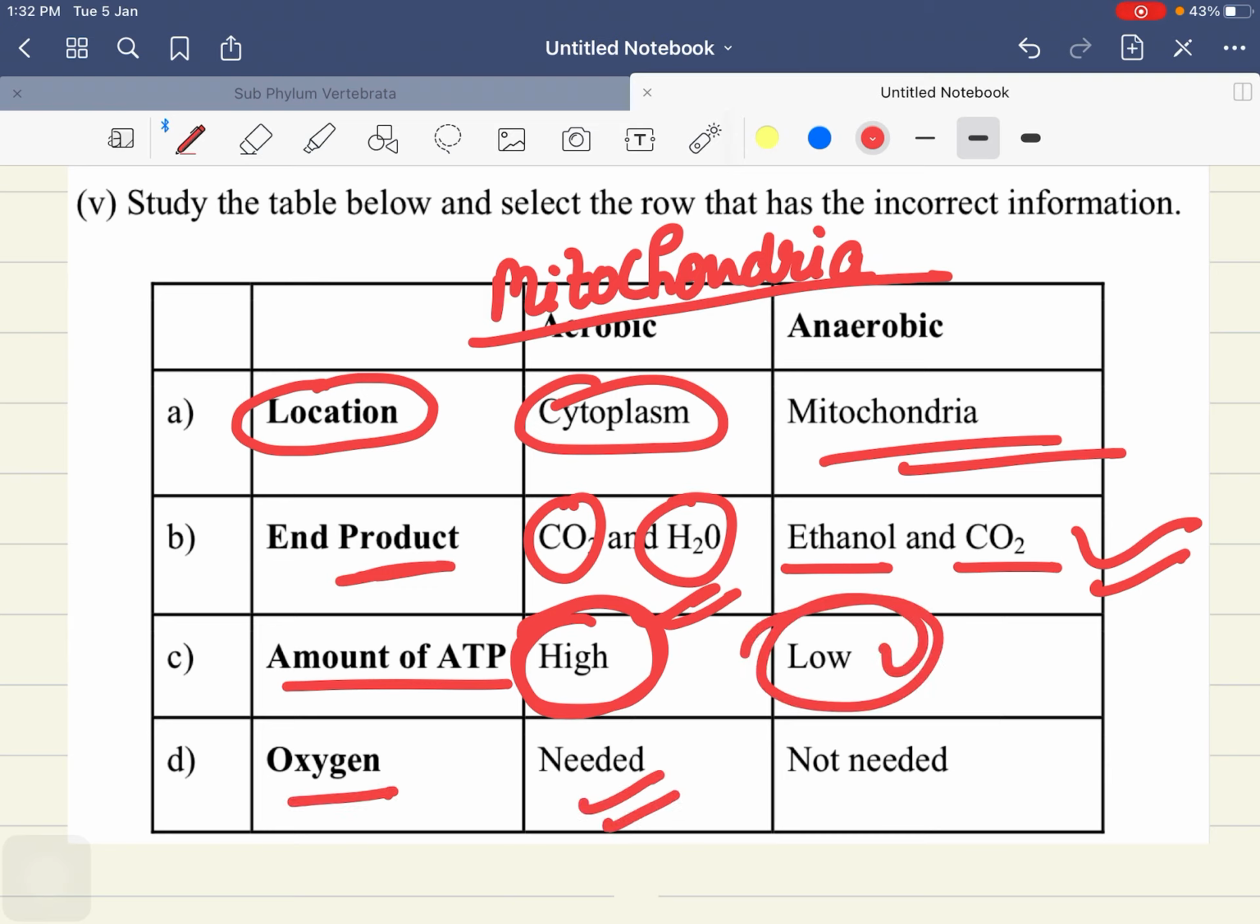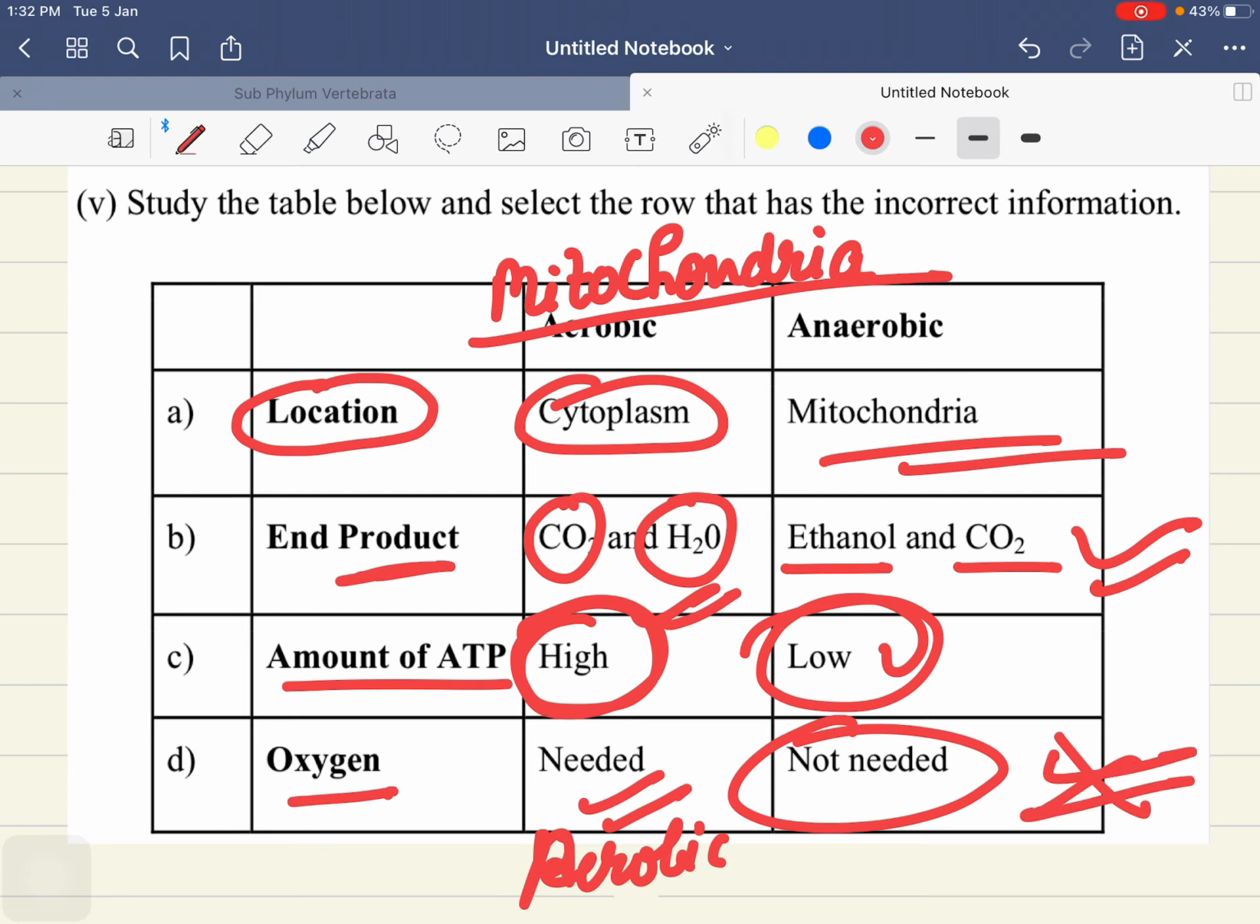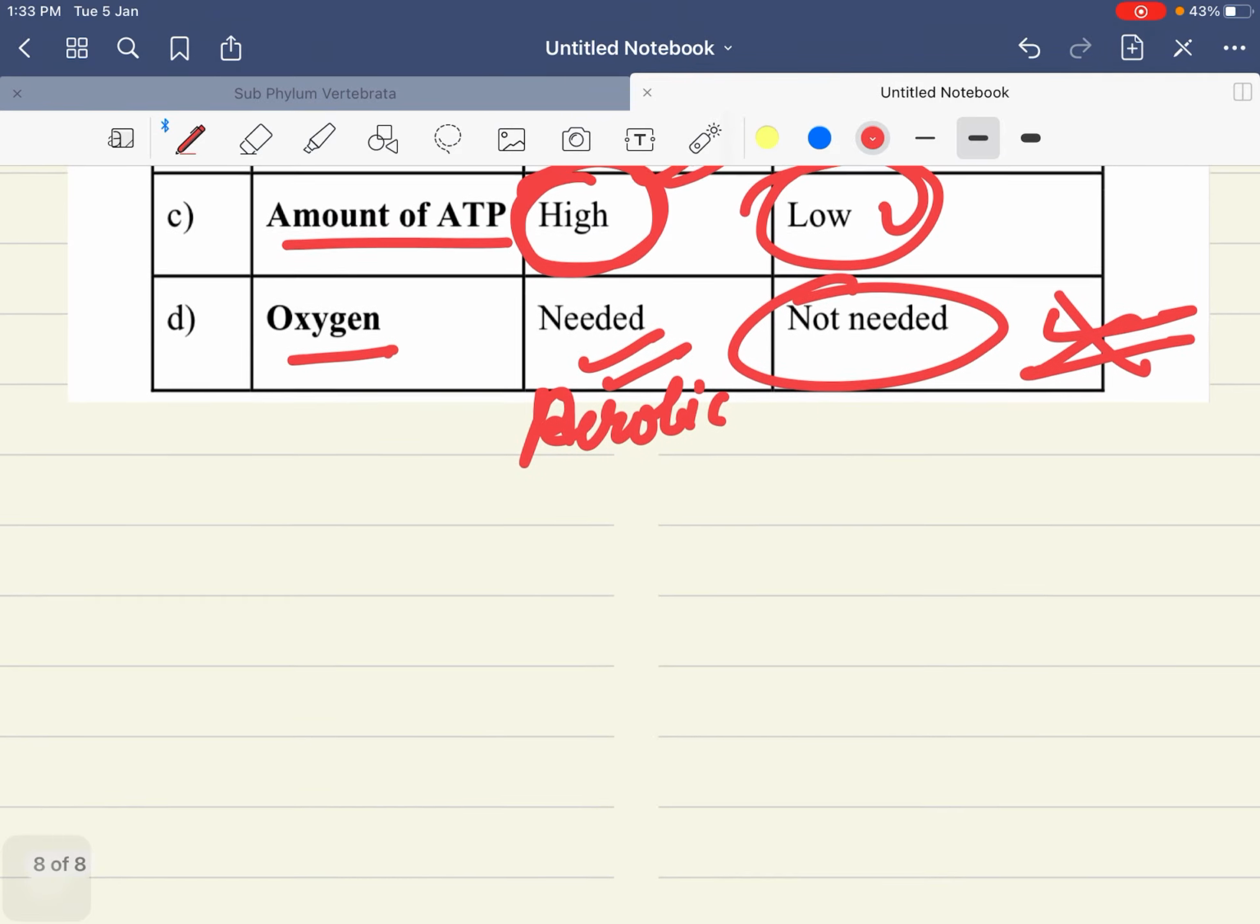Perfectly correct. Oxygen, yes, needed in aerobic. Is oxygen needed in anaerobic? No, right? So this statement is correct. But we have to select incorrect information. So option A will be absolutely the correct answer, because aerobic respiration does not happen in the cytoplasm, it happens in the mitochondria.